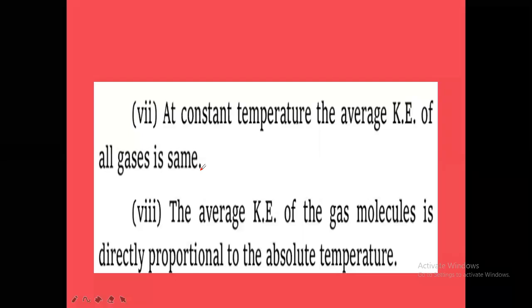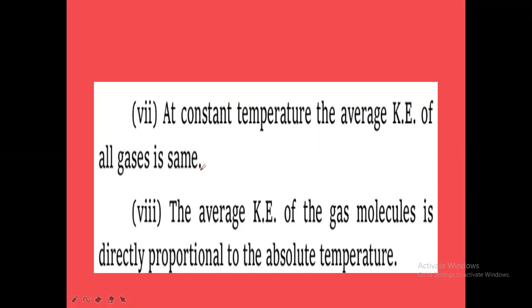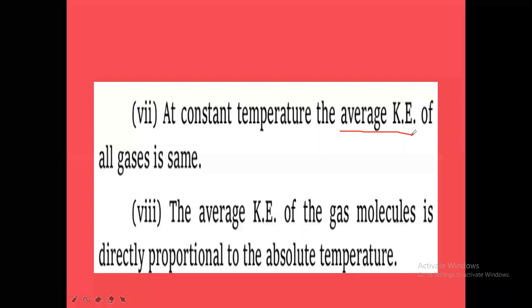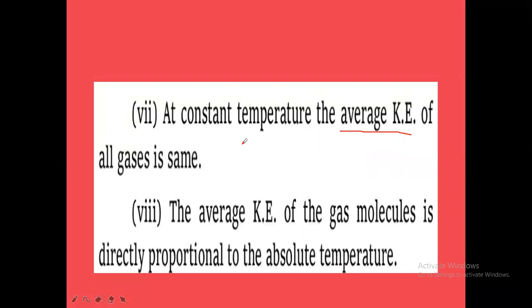Now in this case, each molecule also has some kinetic energy. The kinetic energy of each and every molecule is called average kinetic energy. So what do you mean by average kinetic energy here? The kinetic energy of each gas molecule. For a single gas molecule, the kinetic energy is called average kinetic energy. So at constant temperature, this average kinetic energy of gases will be the same. For every gas at constant temperature, the average kinetic energy will be the same.